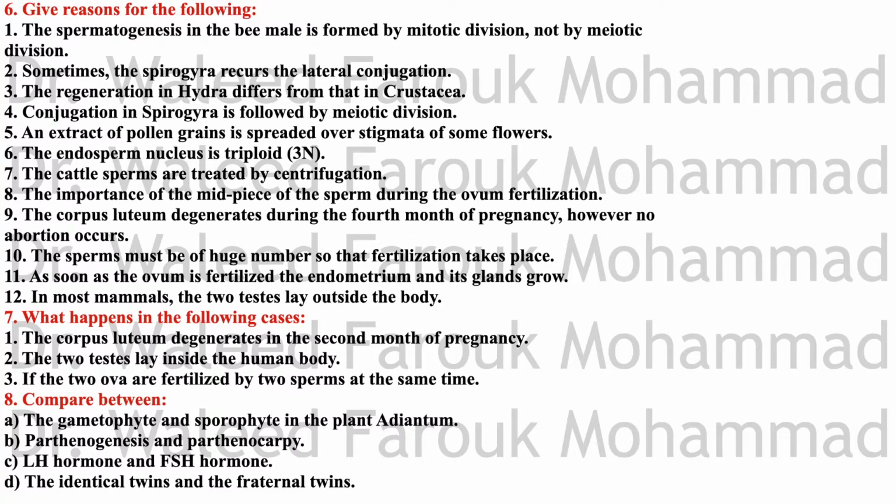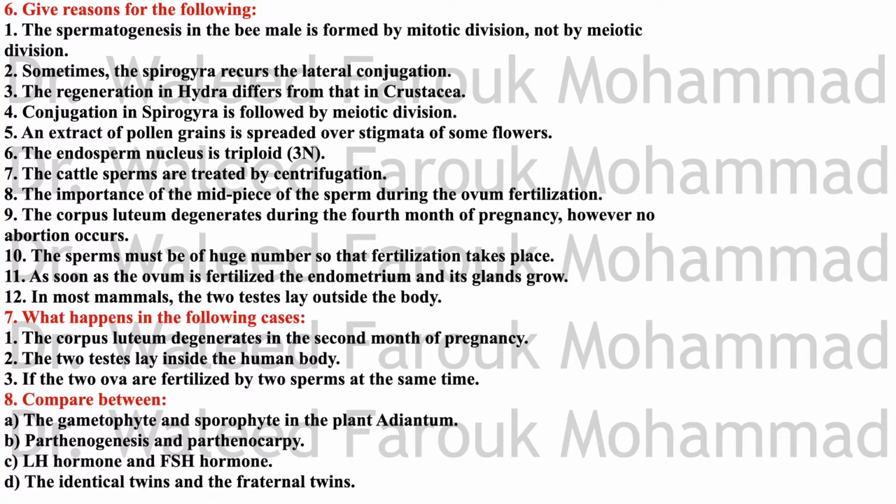Luteinizing hormone and follicle stimulating hormone. The FSH is follicle stimulating hormone secreted from the pituitary gland, helps for the growth of the ovarian follicles and formation of Graafian follicles. While LH is the luteinizing hormone secreted also from the pituitary gland, stimulates the formation of corpus luteum, means the ejection of the ovum from the Graafian follicle.